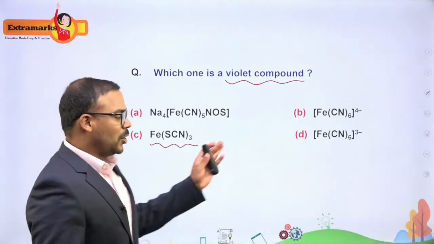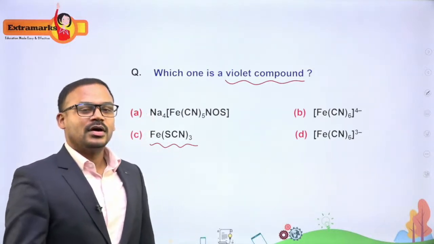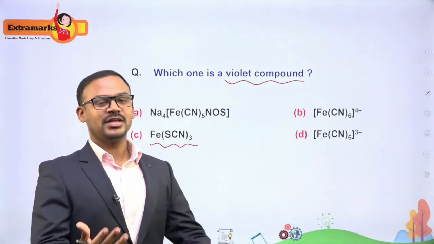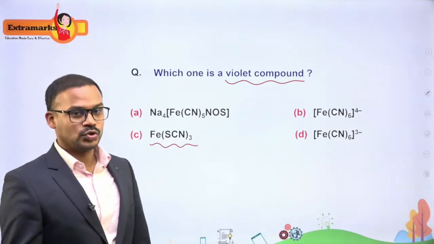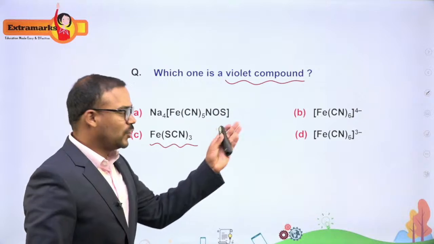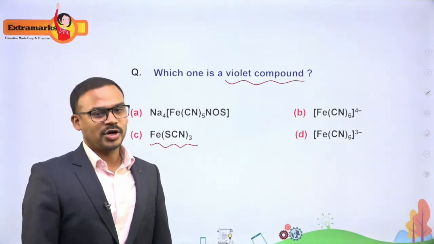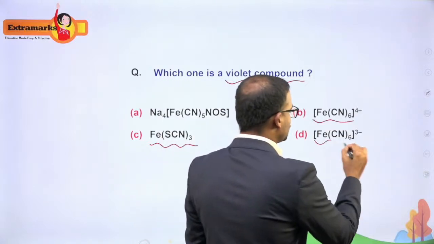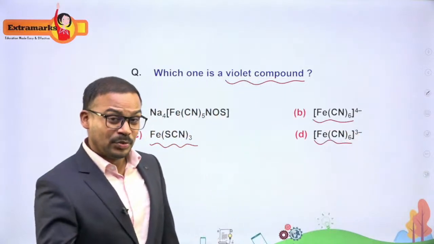You will find these molecules in the organic chapter where you have done qualitative analysis, where you identify the organic molecule. So identification of carbon, hydrogen, sulfur, nitrogen, there you find all these molecules as the products. So this is a blood red color, and these are cyanides and cyanates. These are usually brownish and bluish color.